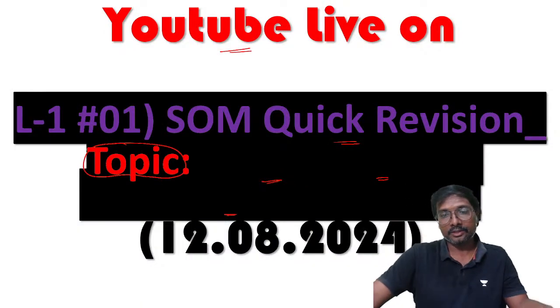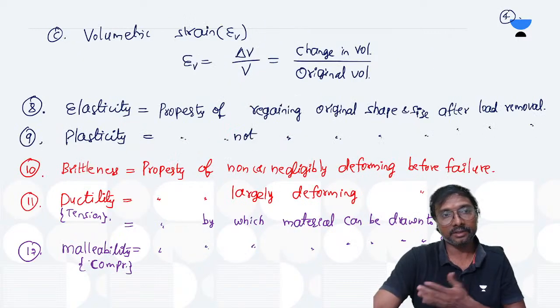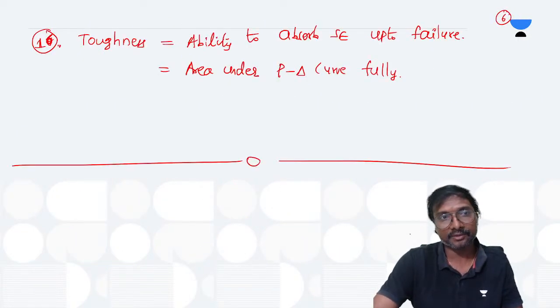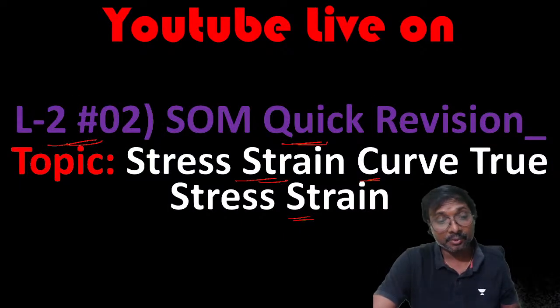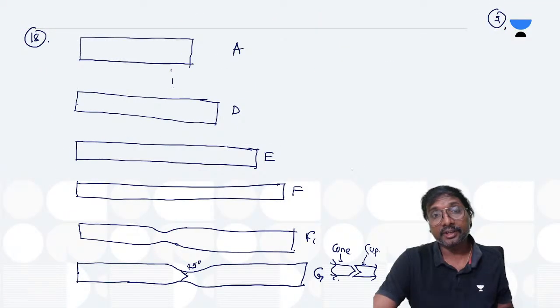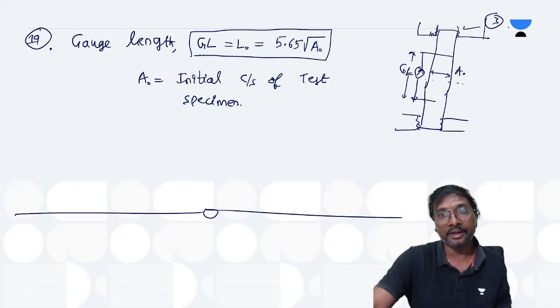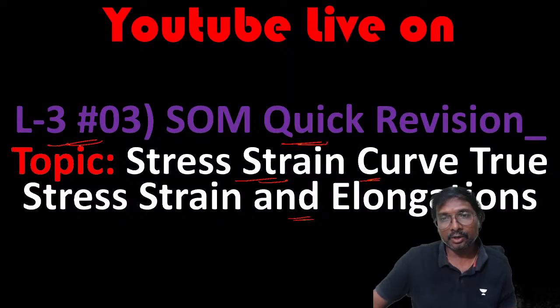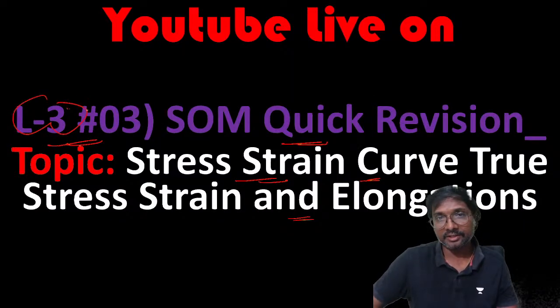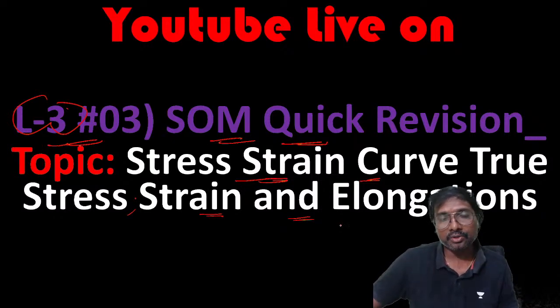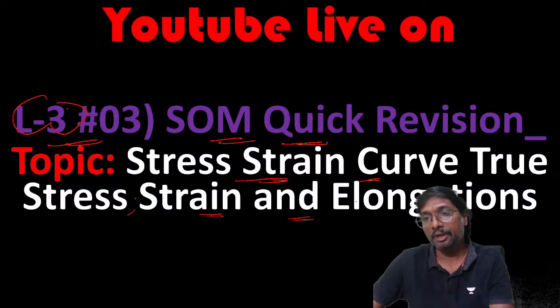So the first class is over, where we discussed stress and mechanical properties. In the second class we did the stress strain curve for mild steel, up to 19 points. Today we'll be discussing lecture 3 of the SOM quick revision. The stress strain curve will be continuing, and we will go through true stress and strain, and elongation.